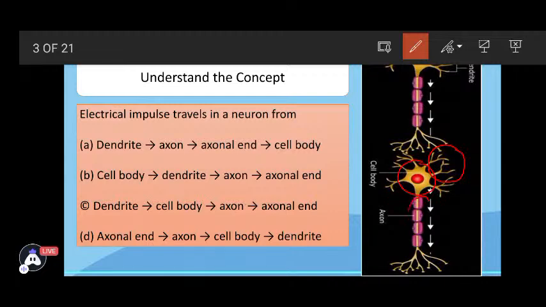Moving ahead, we have a long, thin structure called axon, and at the last, we have the axonal end, or the ending of the neuron. If you could see this pattern, you could correlate which is the correct path from which the nerve impulses travel. So think and update.